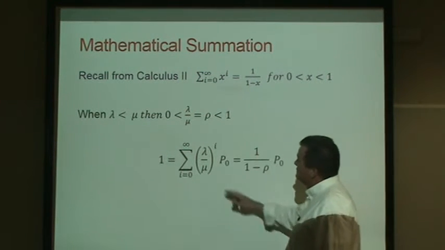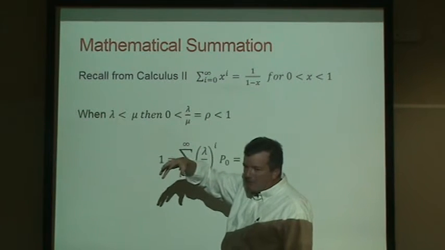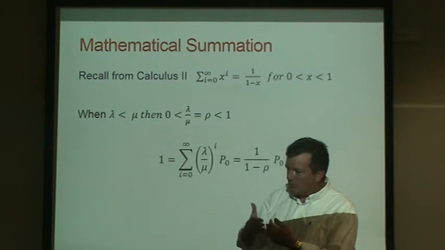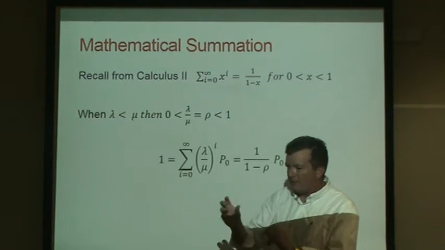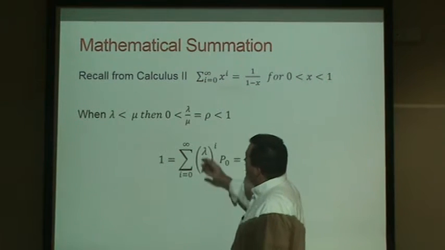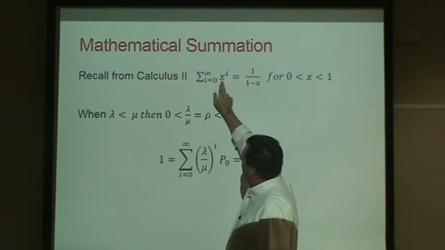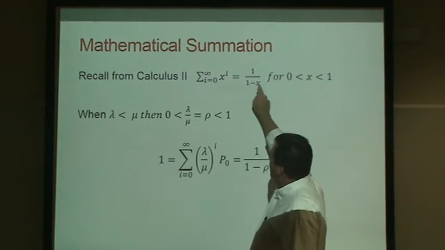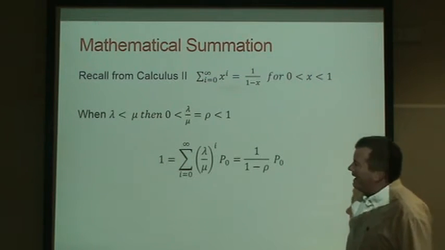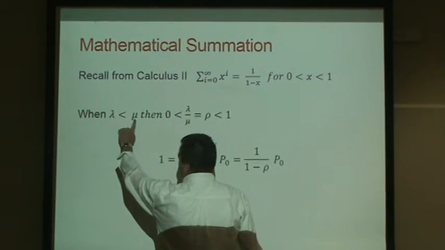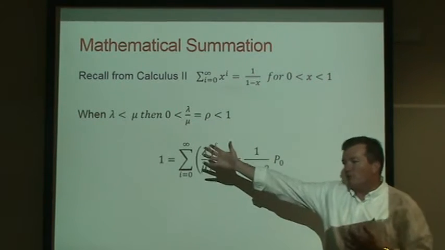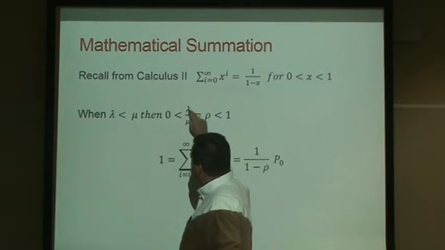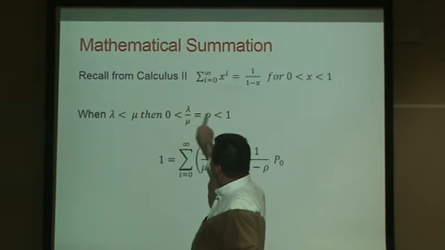So the reason we're talking about summations now is we want to know what is the expected number of customers in our system, and it looks like our probabilities sum off to infinity. We'd like to have it be a finite number. So the sum from 0 to infinity of x raised to the i, when x is between 0 and 1, is actually going to be equal to this fraction, 1 over 1 minus x. And in our case, since lambda needs to be less than mu, otherwise our M/M/1 would grow off to infinity in size, then lambda over mu, which is another way of saying rho, is between 0 and 1.